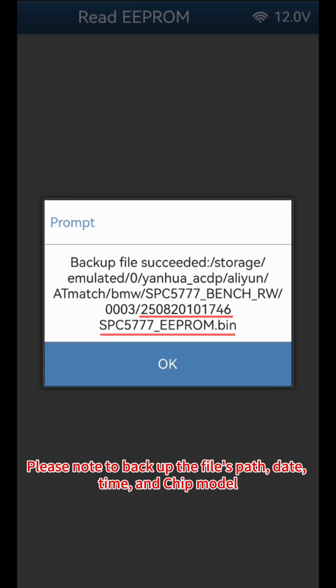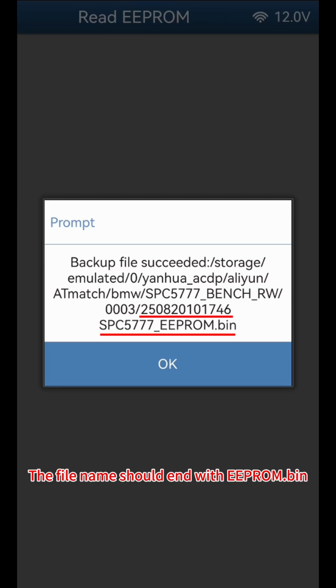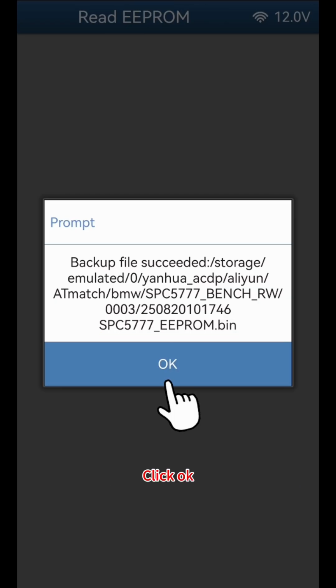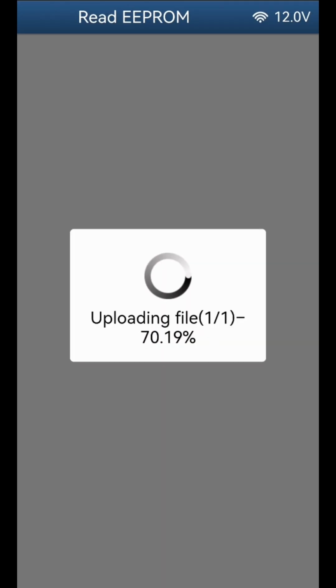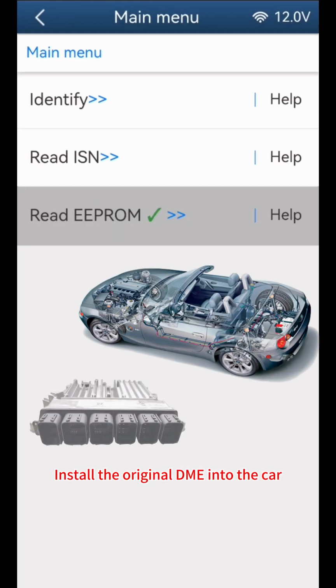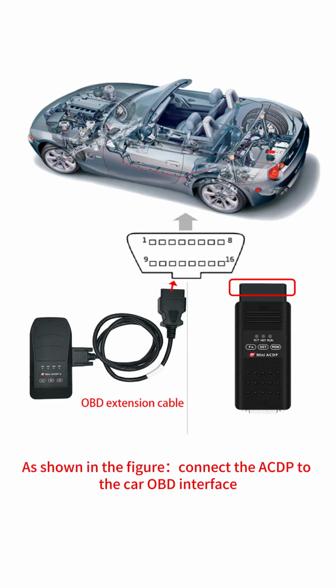Please note to back up the file's path, date, time, and chip model. The file name should end with EEPROM, BIN. Click OK. Reading chip data finished, click OK. Install the original DME into the car. As shown in the figure, connect the ACDP to the car OBD interface.